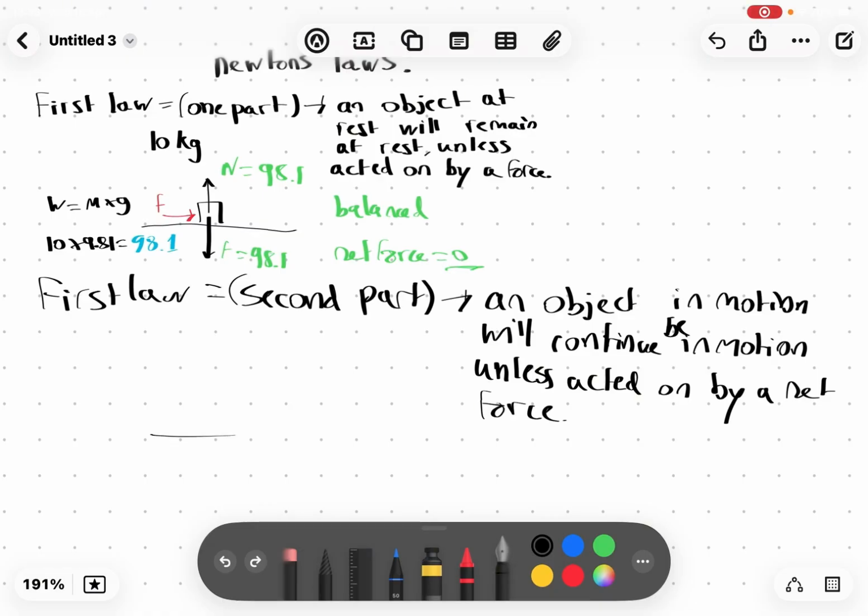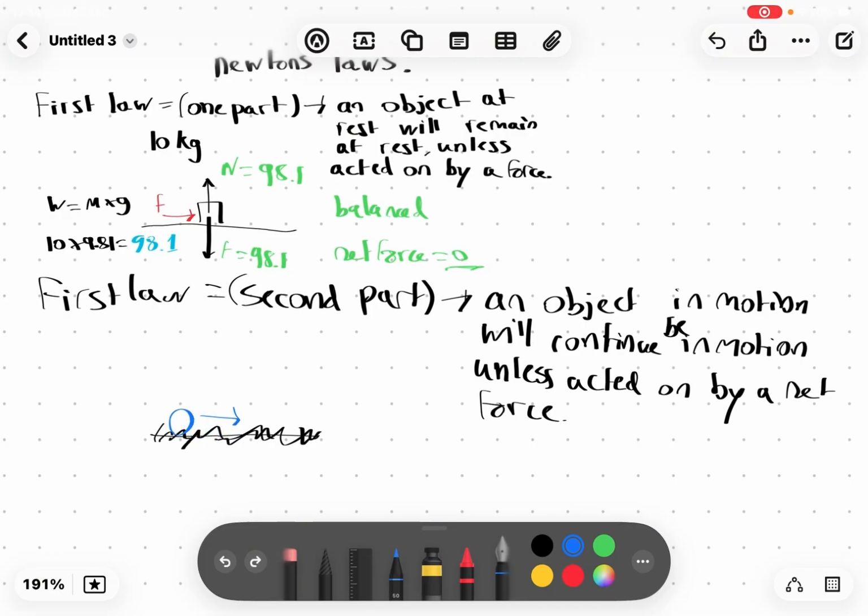So let's say we have a surface. It's a rough surface, let's say a carpet. If you're trying to roll a ball, it's moving, but it will really quickly come to a stop. You pushed it, and it's moving, but only for a very short period of time.